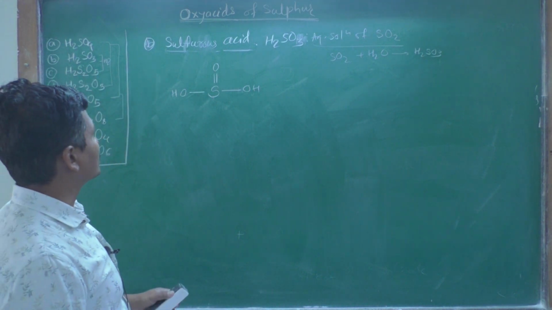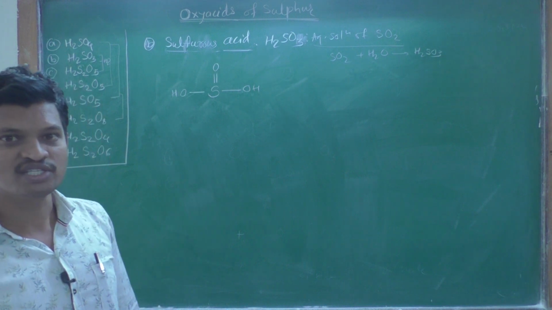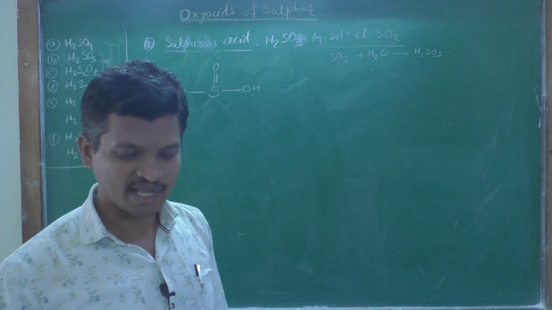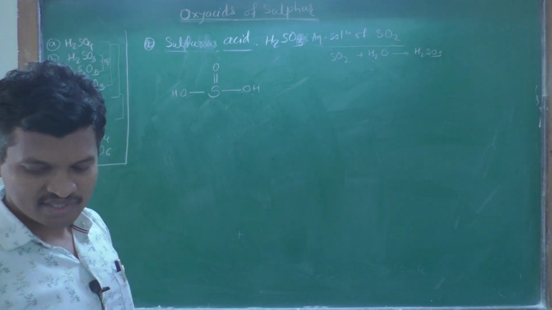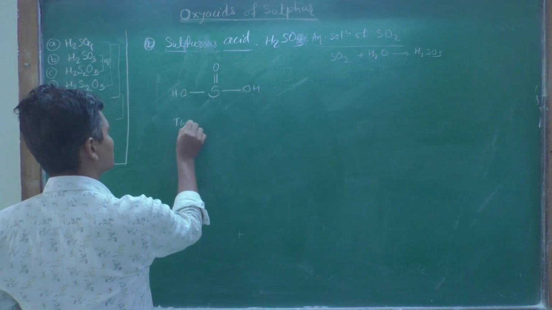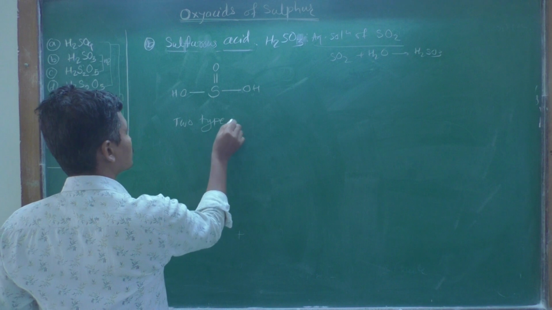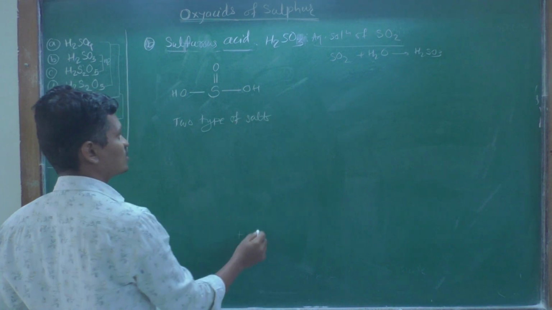Then this sulfurous acid also gives 2 types of series of salts. And these are sulfite salts and bisulfite salts. 2 types of salts. How are these salts formed?